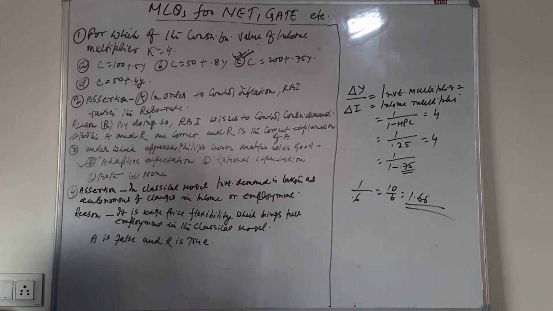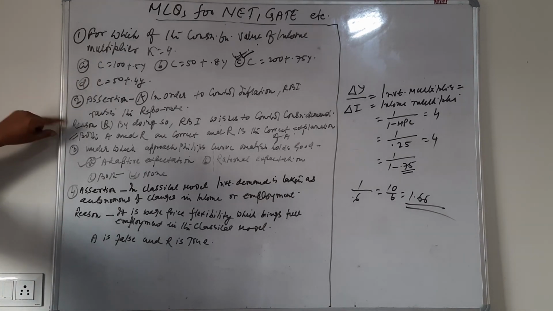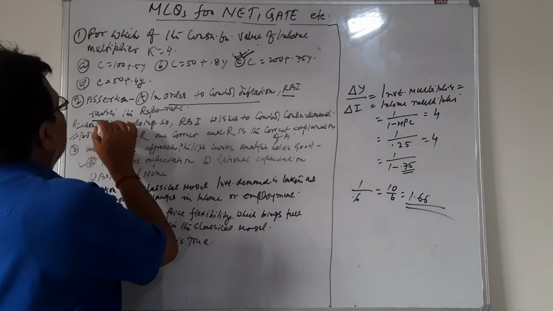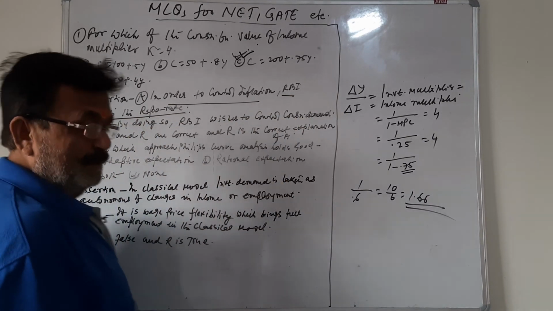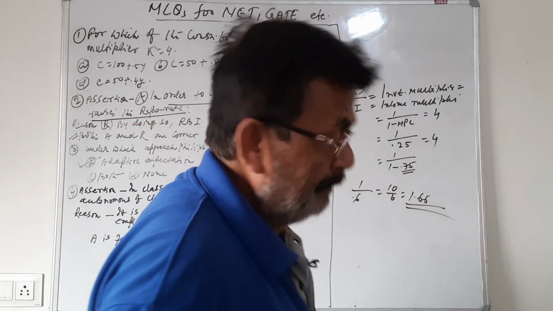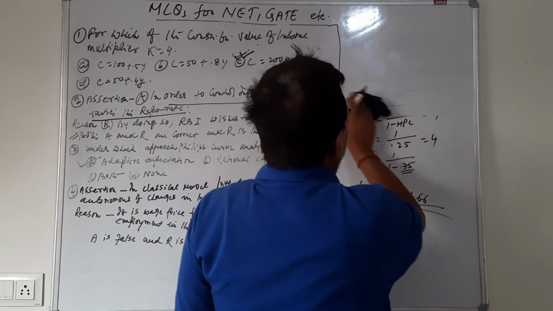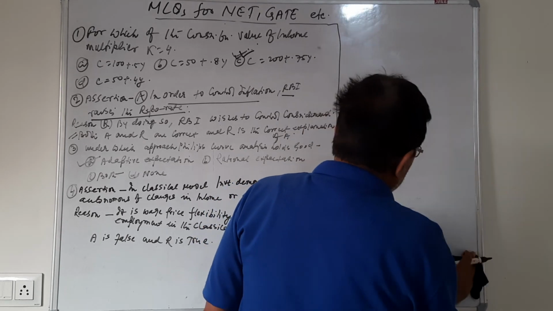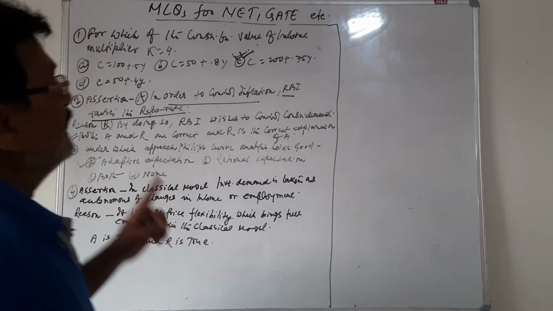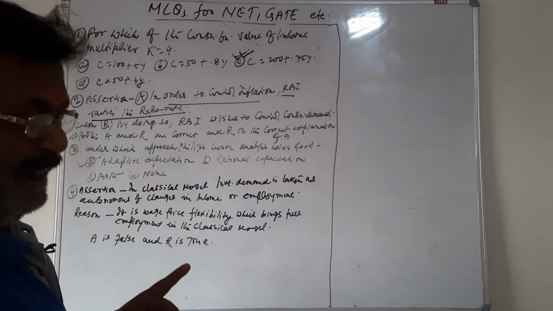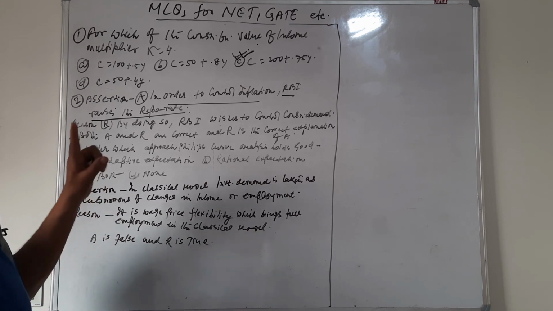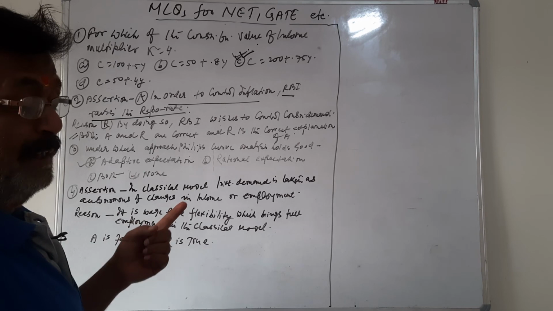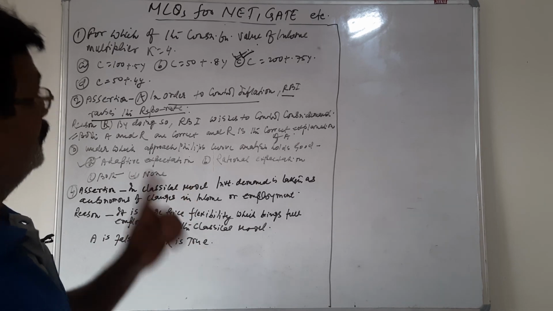Now question number 2, there is one assertion and one reason. In order to control inflation, RBI raises the repo rate. The students must be aware of the repo rate. Reverse repo rate is the rate of interest which is being paid by the RBI to the commercial banks, and repo rate is the rate of interest which is being paid by the commercial banks to the RBI.